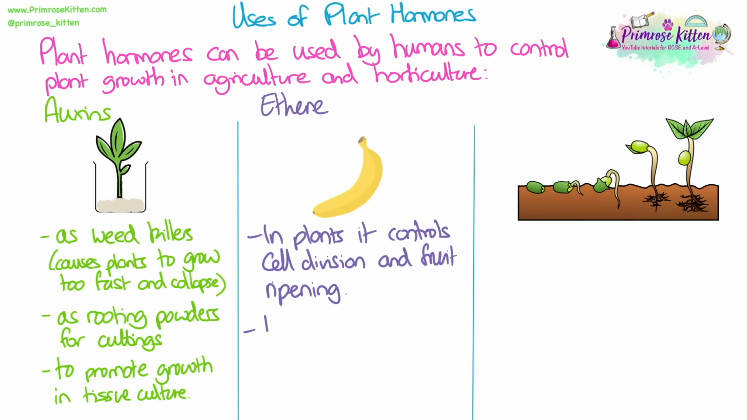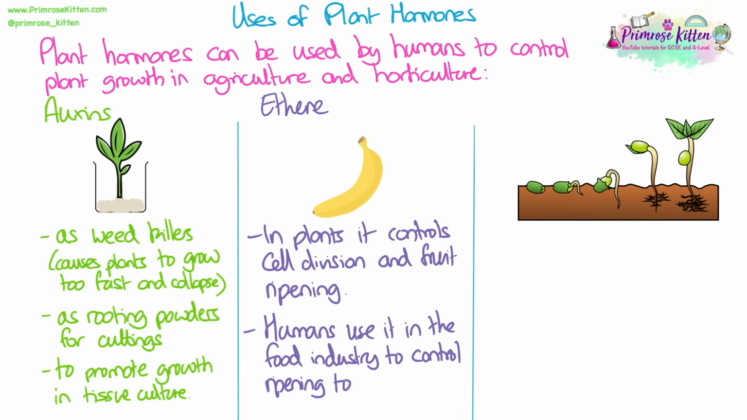In plants, ethene controls cell division and fruit ripening. Humans use it in the food industry to control ripening to help with transport and storage. So it means that fruit can be transported unripened, where it is more hard and therefore less likely to be damaged by transport and storage. And then ethene can be added to ripen these fruits and vegetables when they arrive at shops ready to be sold.